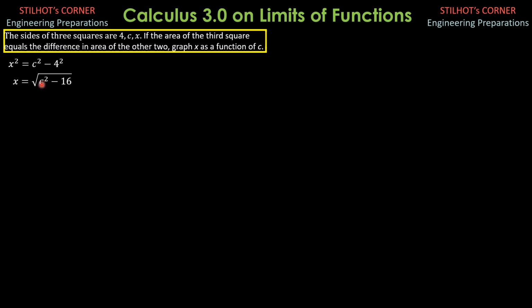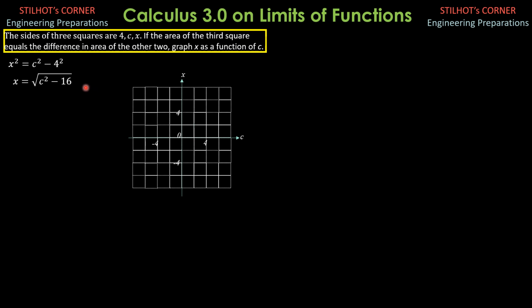Now, for this function to exist, the value of c squared should be greater or equal to 16. And that means c is less than or equal to negative 4, or c is greater or equal to positive 4. So in other words, absolute value of c should be greater or equal to 4. That's the condition, or that's the domain of c.